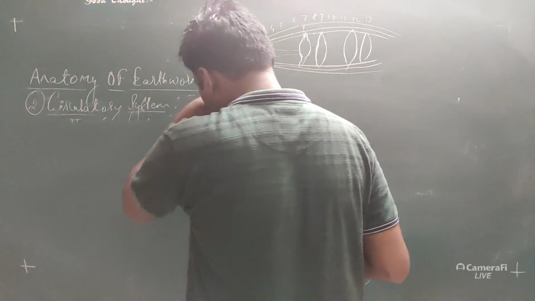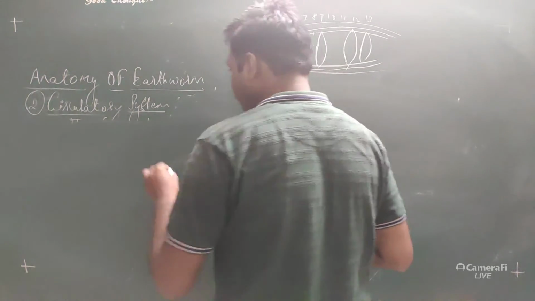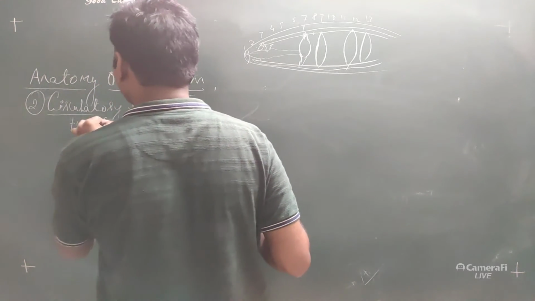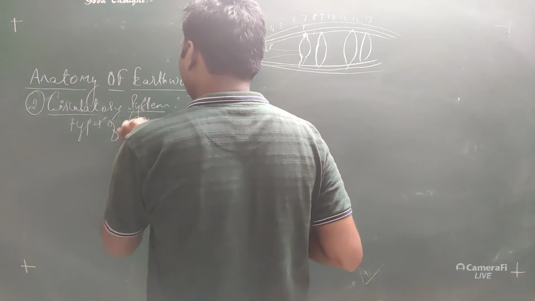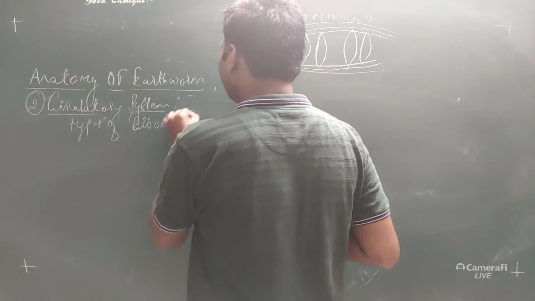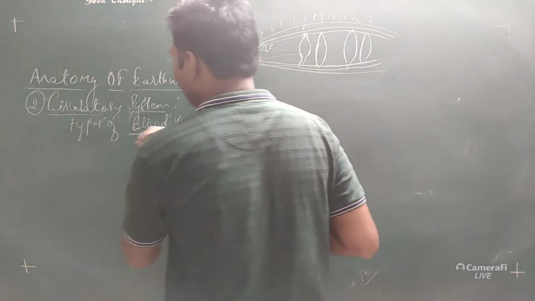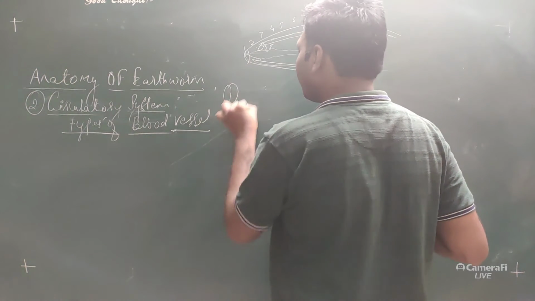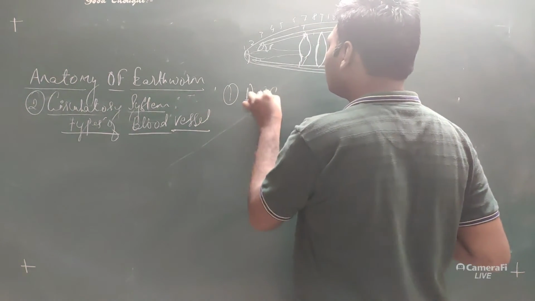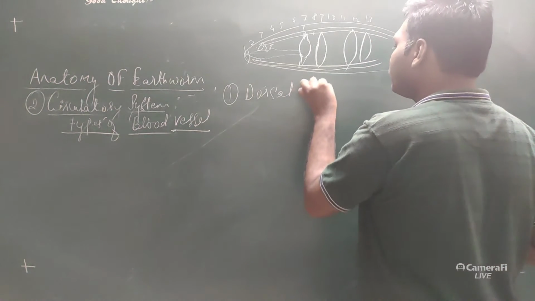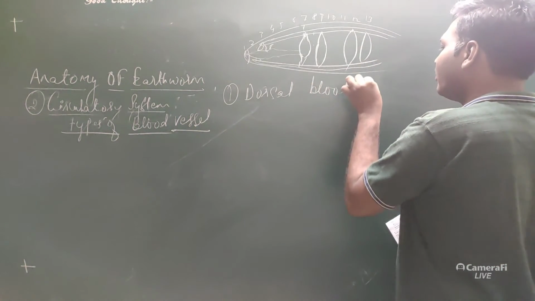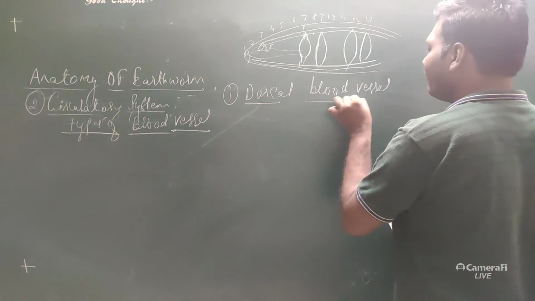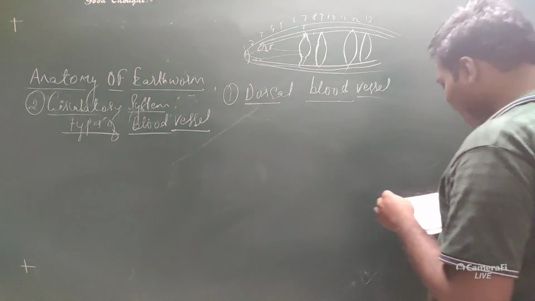So it has 2 types of blood vessels. We can write types of blood vessel. Here we have 2 types. One is called the dorsal blood vessel, and the second is called the ventral blood vessel. Now let's see about the dorsal blood vessel.